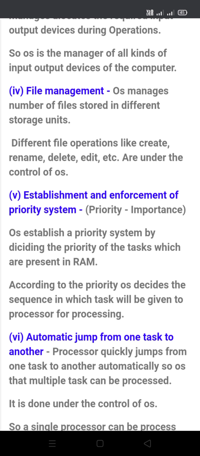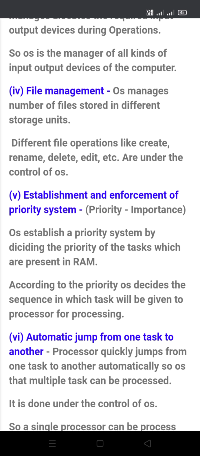File management. OS manages a number of files stored in different storage units. Different file operations like create, rename, delete, edit, etc. are under the control of OS.